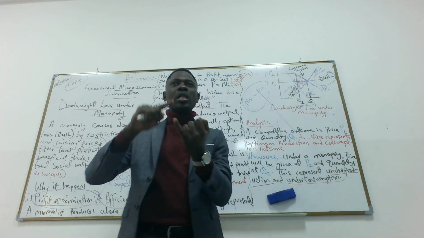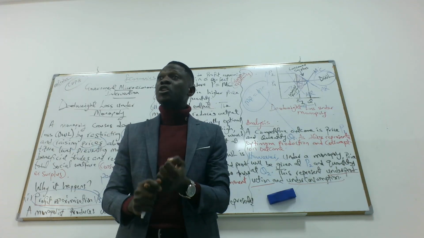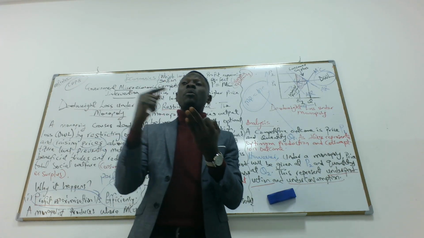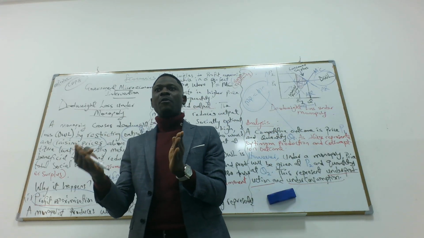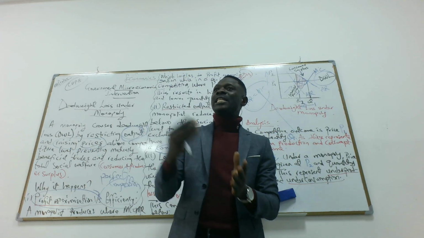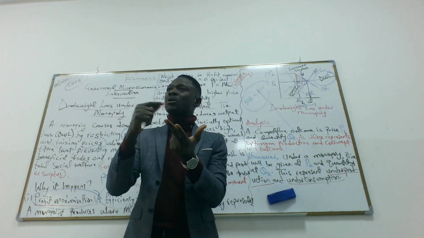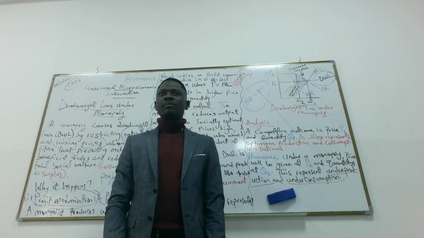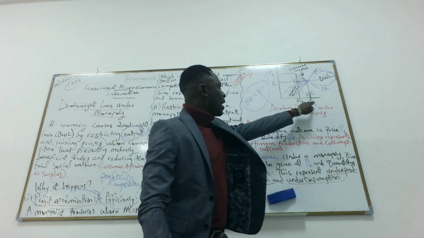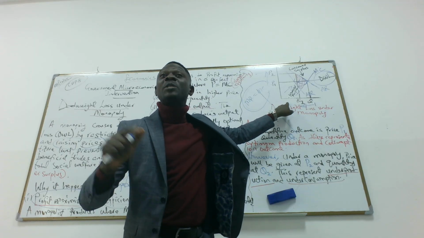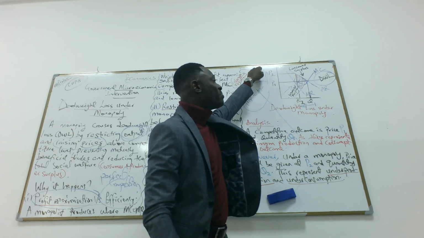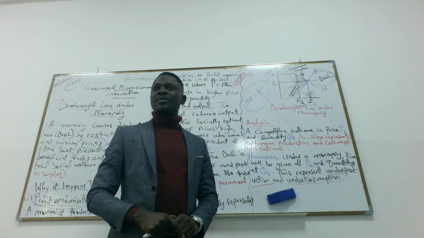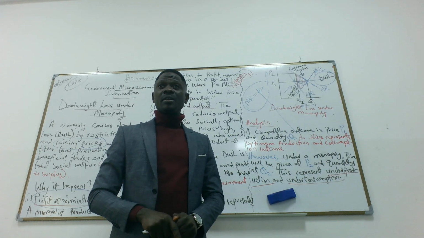Yes. So there's deadweight loss because there's a restriction in output and a rise in price. There's a deadweight loss because some consumers are excluded from purchasing the product. There's a deadweight loss because producer surplus and consumer surplus have also reduced. A fall in quantity reduces producer surplus. A rise in price reduces consumer surplus. So that's deadweight loss. Any question? Thank you.